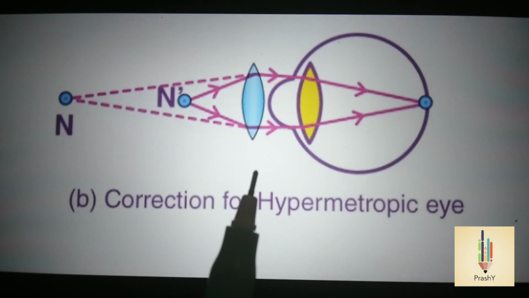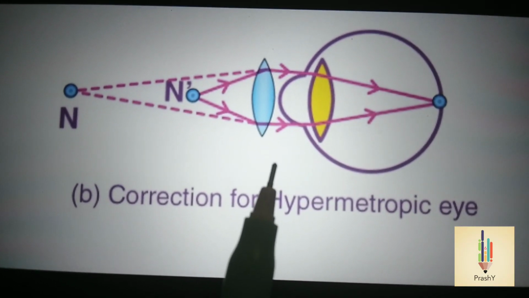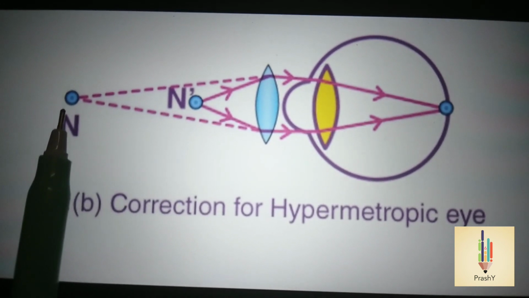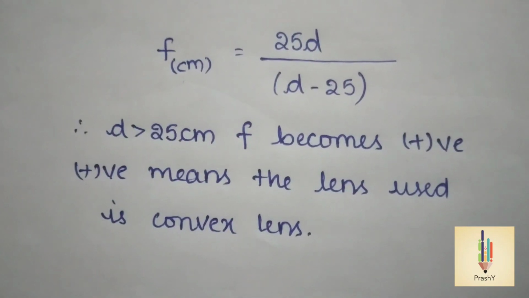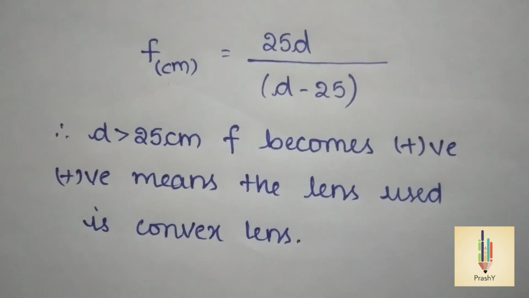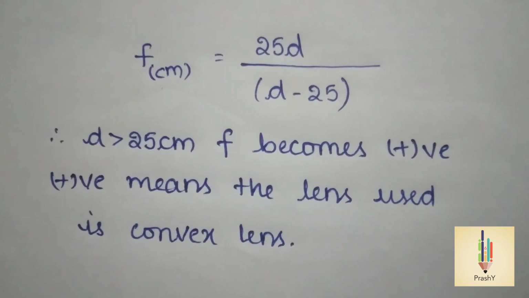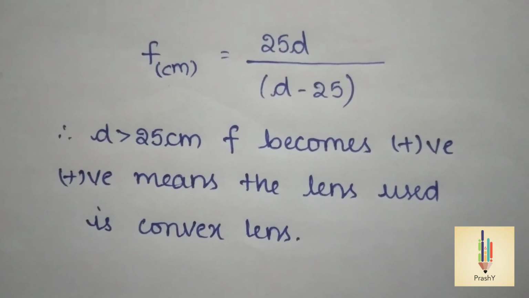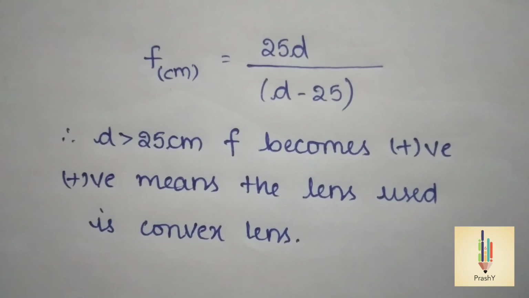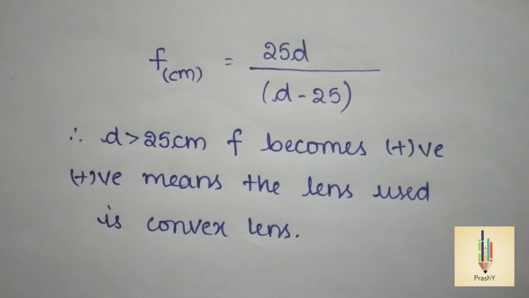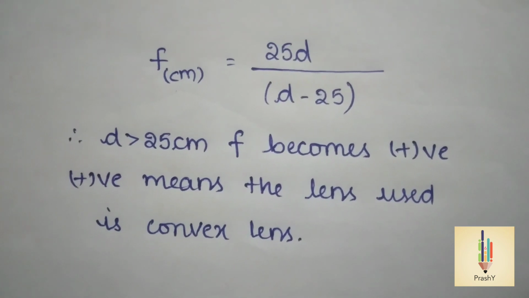When the convex lens is placed in front of the eye, it forms a virtual image at point N, which is called the near point. The focal length of this convex lens must be f equals 25d divided by d minus 25. Here d is greater than 25 centimeters, so f becomes positive. Positive indicates that the lens is a convex lens. d is the distance of the near point.